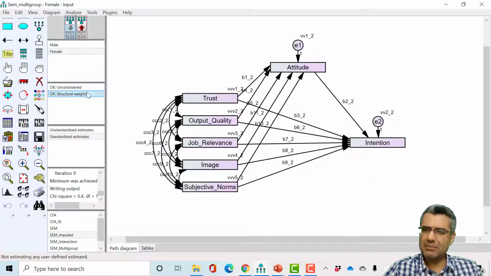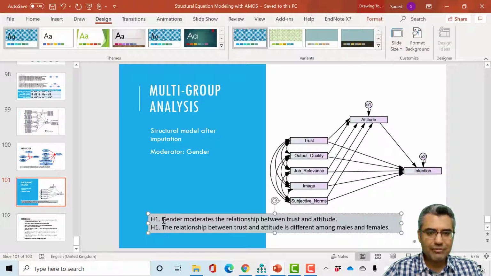So what is the meaning of they are the same? For the constraint model, structural weights, we assume this relationship is the same among male and female. This means that our model is not different from this. This means in our model, there is no significant difference between male and female for this relationship, trust to attitude. So actually, we couldn't support the first hypothesis.